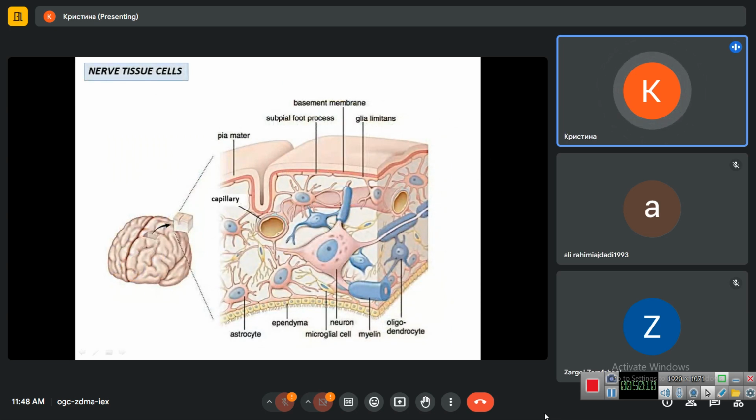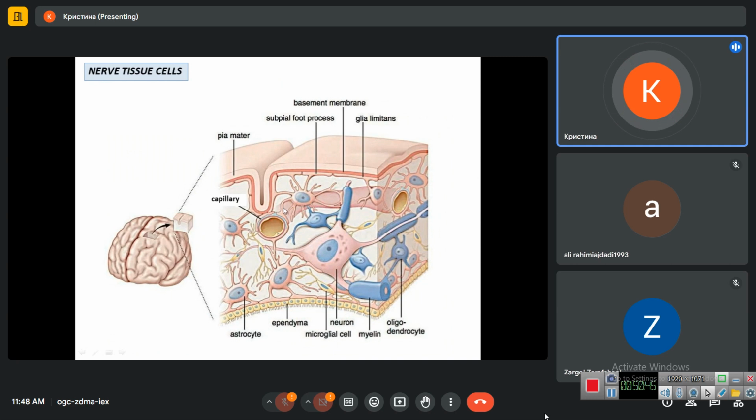Another example of the same picture. So here we have the part of the brain. It is covered with the pia mater, which includes loose fibrous connective tissue with blood vessels, and the nervous tissue is separated from the pia mater with the help of the processes of astrocytes, which form the limiting membrane here.